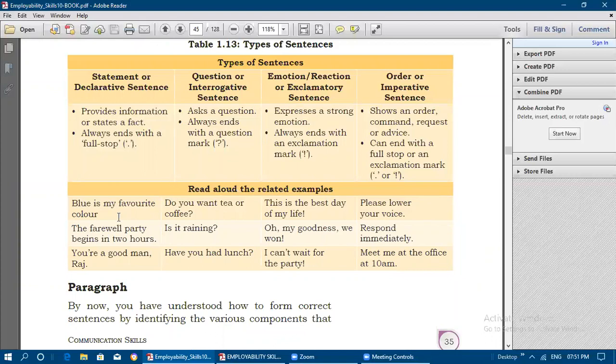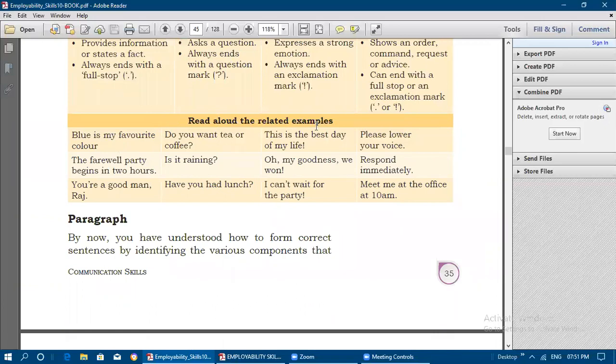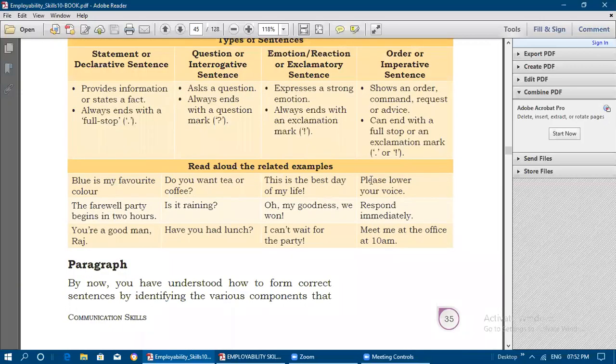Okay, so next one is, read aloud the related examples. Blue is my favorite color. This is a statement, full stop. Do you want tea or coffee? Questioning sentence, interrogative. This is the best day of my life. Exclamatory reaction or emotion sentence. Please lower your voice. This is imperative order sentence.